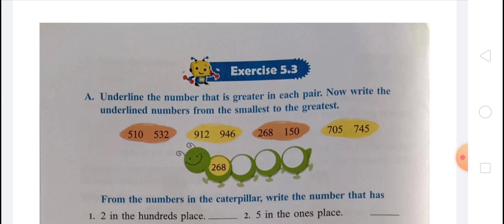Today we have to learn exercise 5.3 that is given in your book. That is on page number 86. After that we have to learn some topics that are comparing numbers. Firstly, we have to learn what is comparing numbers. Comparing numbers when the number of digits is different.